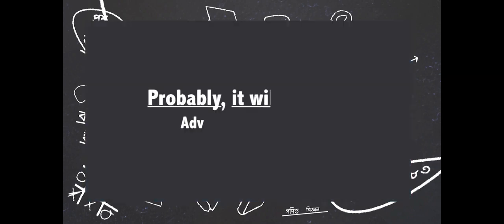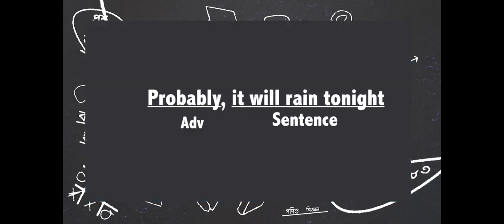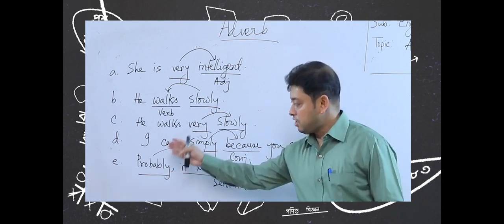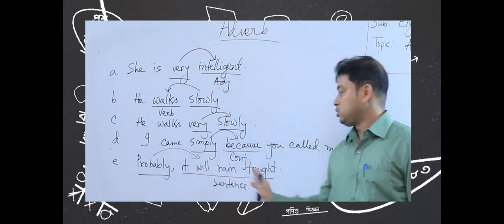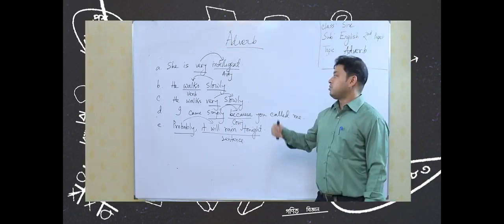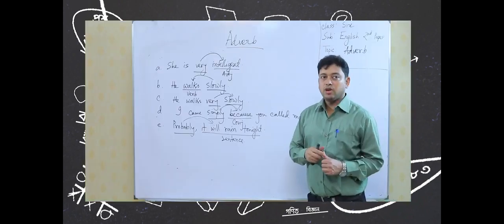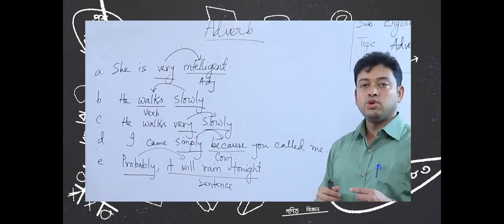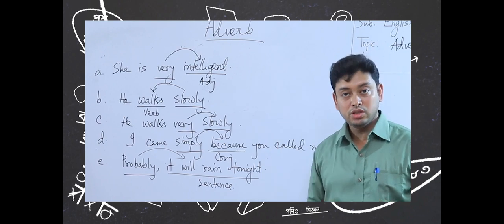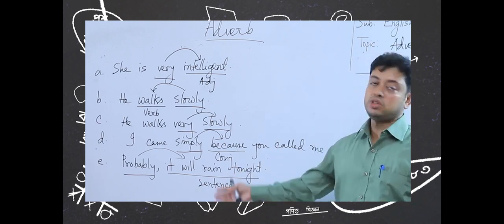And the last one is, probably it will rain tonight. Here, probably is modifying the whole sentence. It will rain tonight is being modified by probably. That is why here the adverb is modifying the total sentence. So, from these 5 examples, we can see that adverb can modify adjective, adverb can modify verb, adverb can modify its own group adverb, adverb can modify a conjunction, adverb can also modify a total sentence.